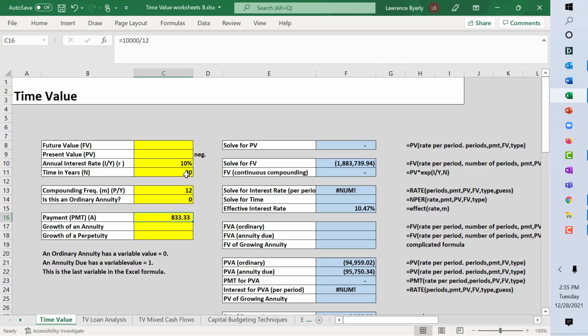So 10,000, 30 years. Interest is every month, monthly. If we invest this, oops, I'm sorry, it's the wrong sign. I forgot to put the negative sign in there. That'll make a difference. Now we're going to get 1.8 million. So we get 1.8 million if we put in $833 a month. Again, that's $10,000 divided by 12.